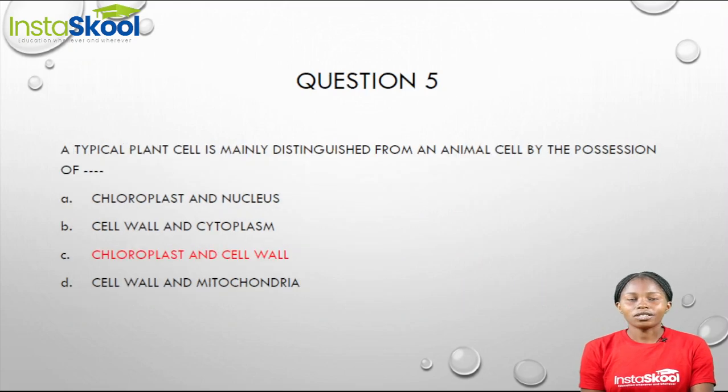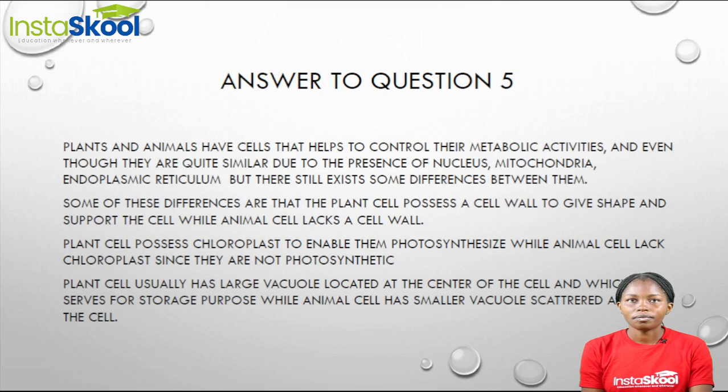So let's go back to our option. We can distinguish a plant cell from an animal cell due to the possession of chloroplast and cell wall. And you remember from my explanation that I said a plant cell possesses a chloroplast and a cell wall, while an animal cell lacks these organelles. So our answer is option C.